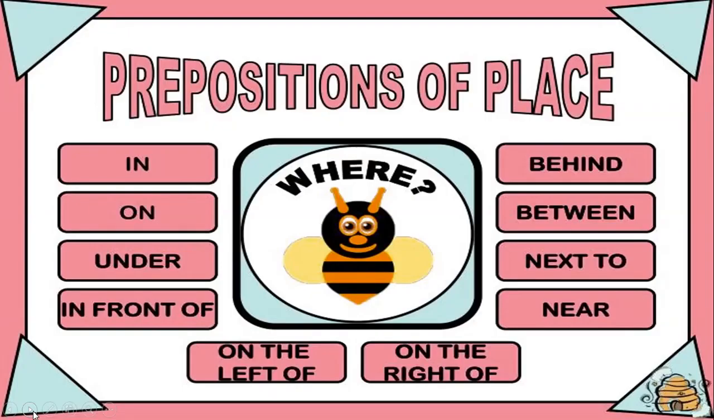Now moving on to the next kind, prepositions of place. Place answers where: in, on, under, in front of, on the left of, on the right of, behind, between, next to, near. All these prepositions act as prepositions of place. They answer the question where.